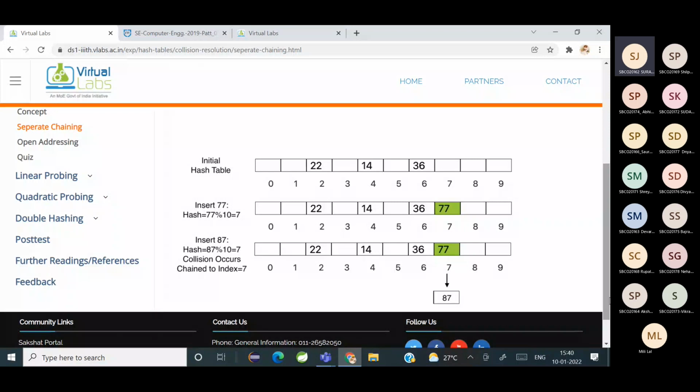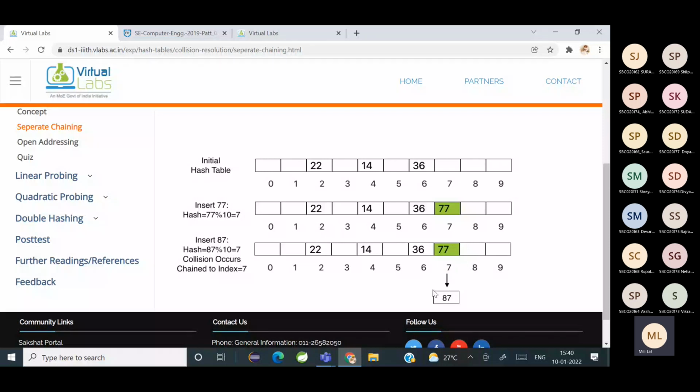Ma'am, could you please repeat once again how we will insert it as a node? Yes, see, 77 is already inserted there. Now you want to add a separate node from 77, like a linked list: you will draw a pointer and then insert the node 87. समझ में आया? मतलब 77 is considered as one node and it is already inserted in index 7.